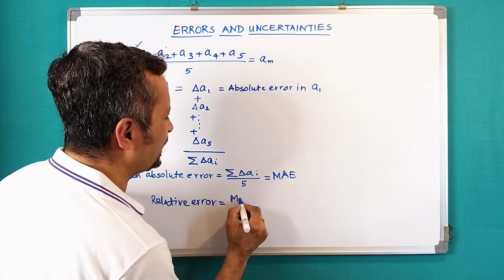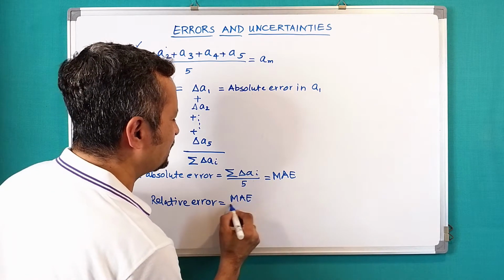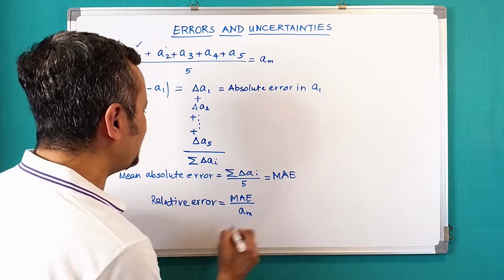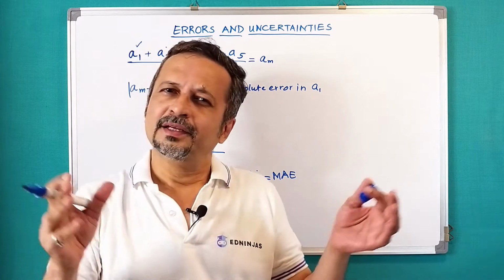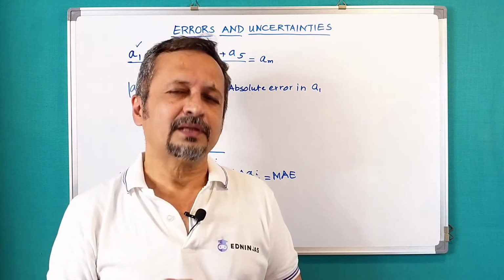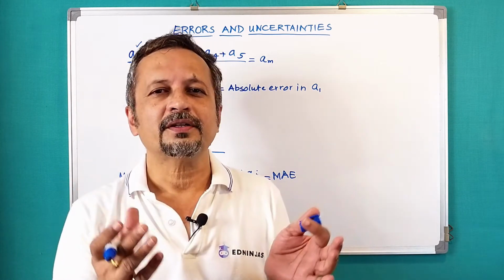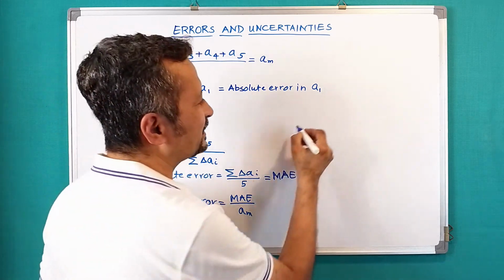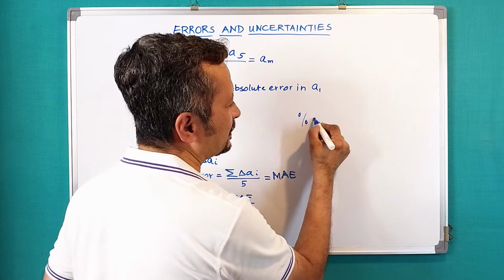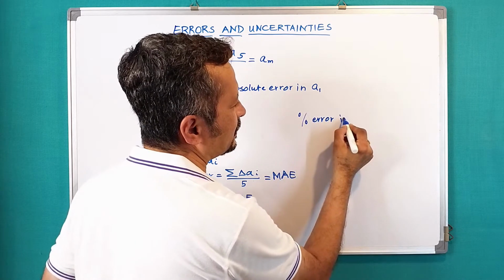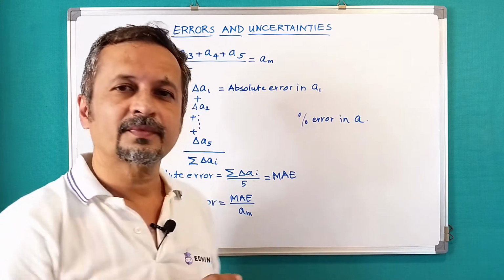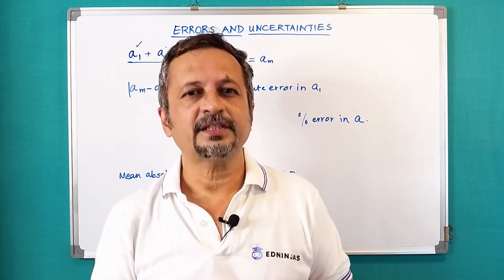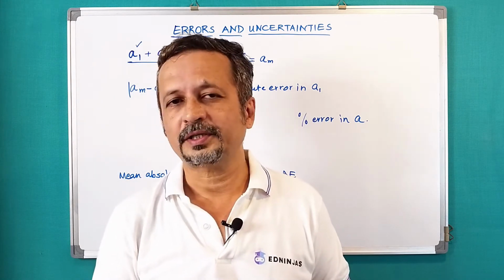So MAE, if I divide that by the mean value, then that would give me the relative error, and if you multiply this relative error by 100, that would give you the percentage error in A.